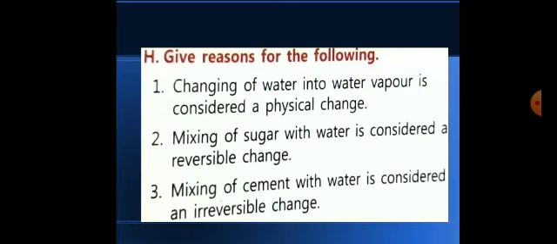So remember the properties of physical change and chemical change. Based on these only you have to write the answer. So children, as I said, I will also send the answers, but today I have discussed so that you can easily write in your own words also. So try to write by your own.